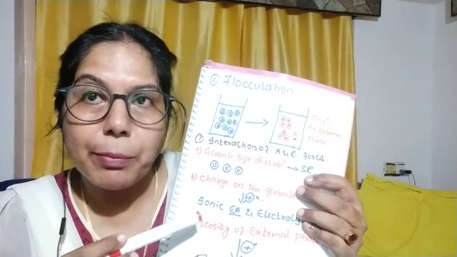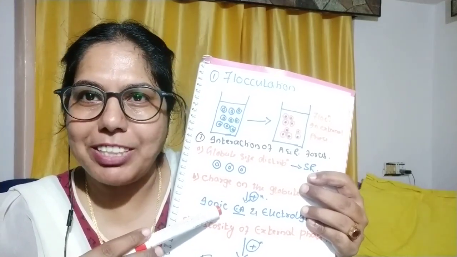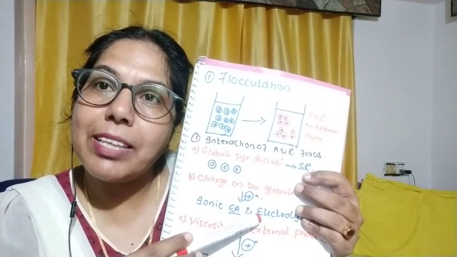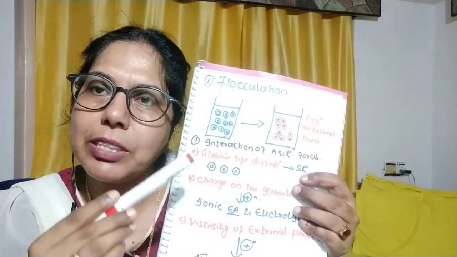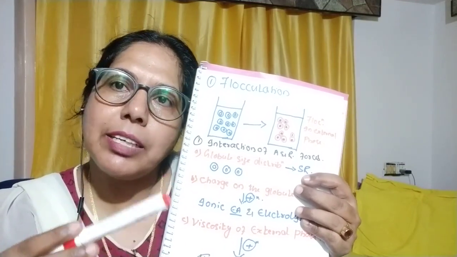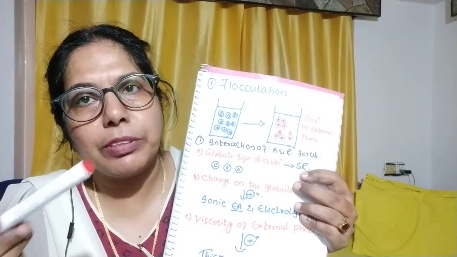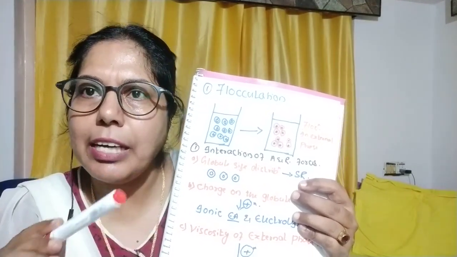Here, what type of emulsifying agent do we have to add? We have to add an ionic type of emulsifying agent. And the second is the addition of electrolytes, by which we can impart charges onto the surface so that the repulsive force predominates over the attractive force, thereby preventing flocculation. So this is how we can prevent it.